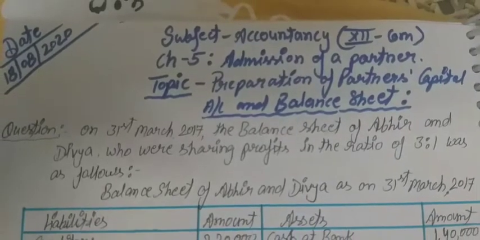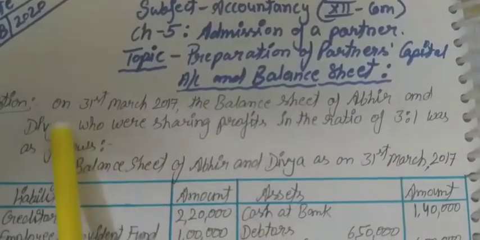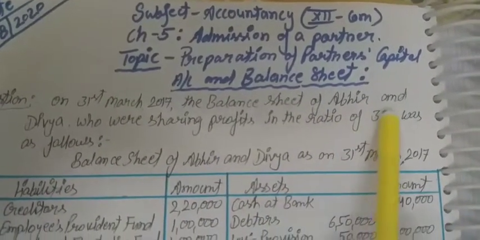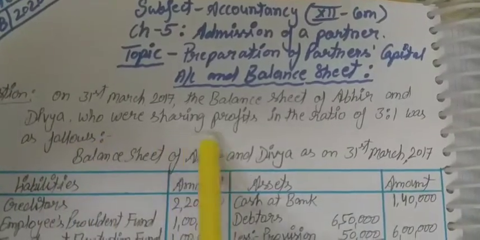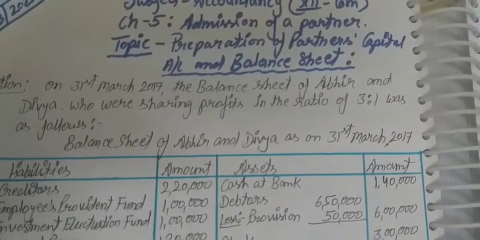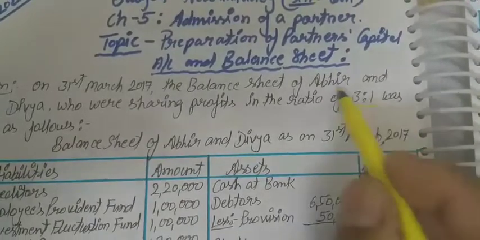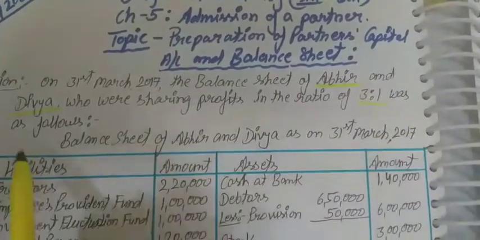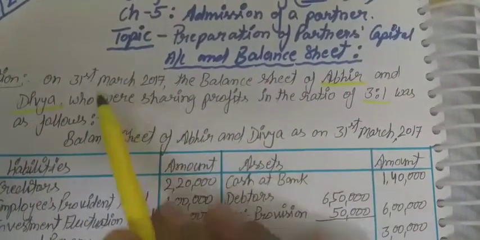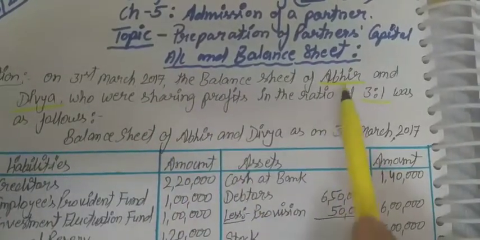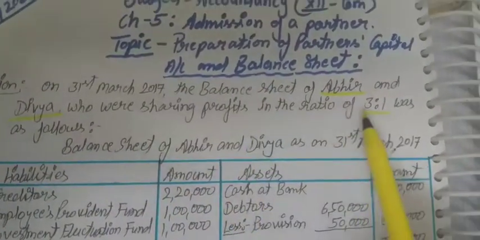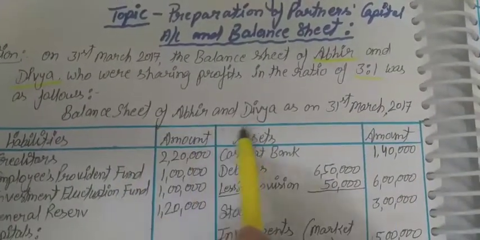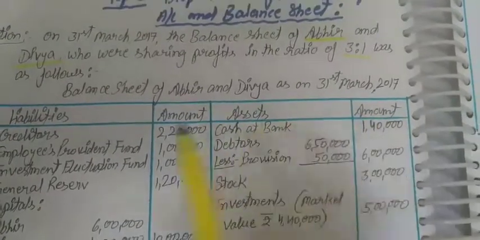So students, the problem is that on 31st March 2017 the balance sheet of Abhir and Divya, who were sharing profits in the ratio of 3:1. The old profit sharing ratio of Abhir and Divya was as follows. The balance sheet is given as on 31 March 2017, in which Abhir and Divya share their profit in 3:1. Balance sheet of Abhir and Divya as on 31 March 2017.